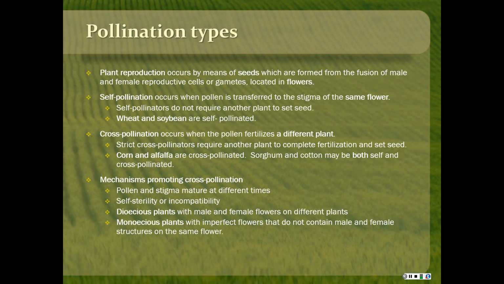There are certain mechanisms that can promote cross-pollination, like when the pollen and the stigma mature at different times, so the plant wouldn't be ready on the same plant. Or maybe some plants are just self-incompatible. And there are two terms for whether the plant has male or female flowers on different plants. A species called a dioecious plant would have male and female flowers on different plants.